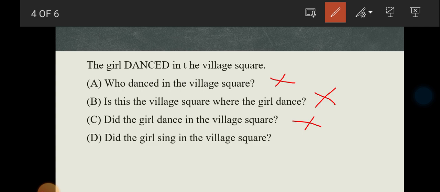You understand? See, JAMB is somehow tricky. They use the past tense here, which is danced. Now in option C, they start using the present tense, dance. You understand? That's just a way to trick you, so don't fall into their trap. So this is just dance being there. Option D says, did the girl sing in the village square? Obviously that's the correct answer, option D. Correct. So did the girl sing in the village square? That's the one that doesn't have the emphasized word on it. You understand? So that's the correct option.